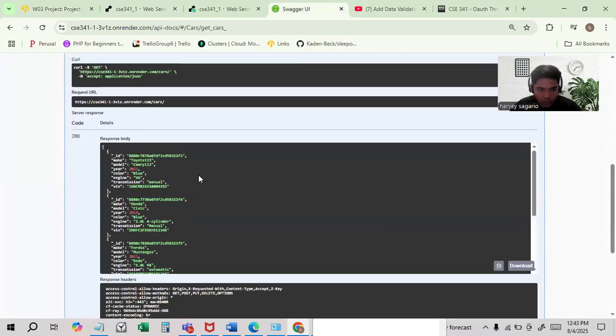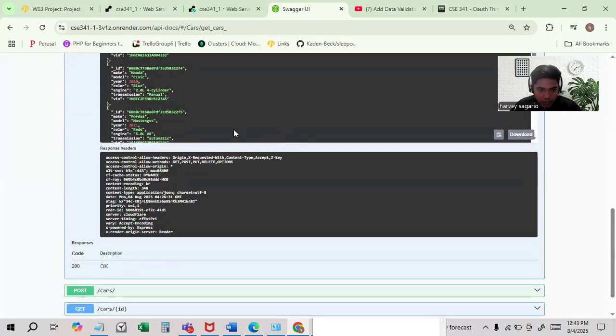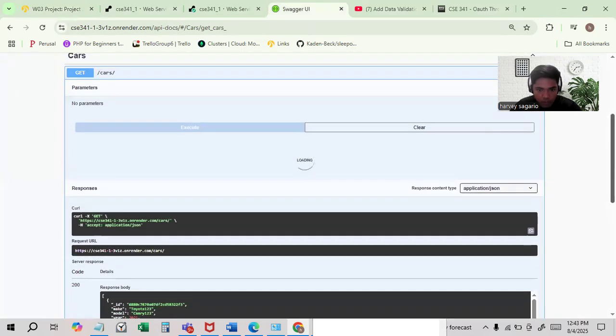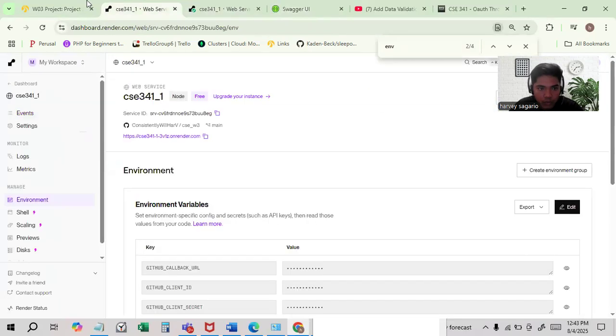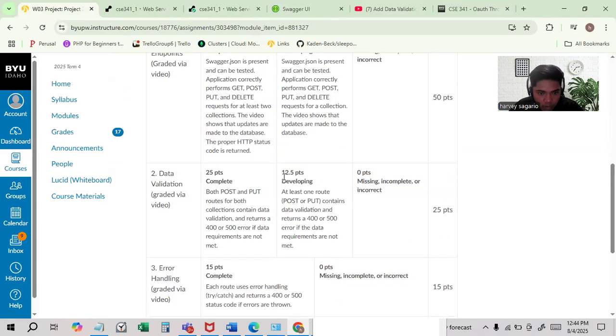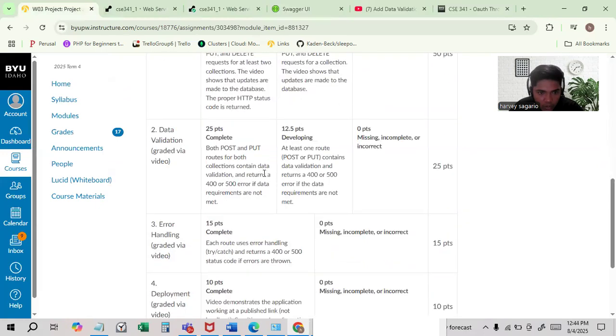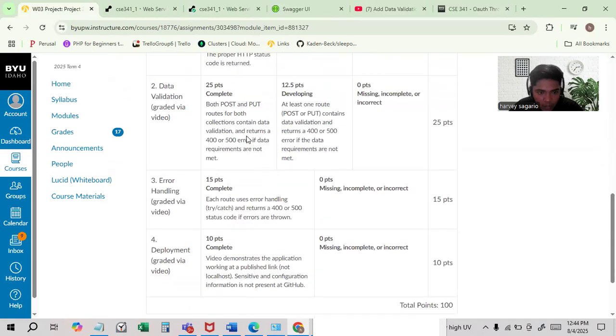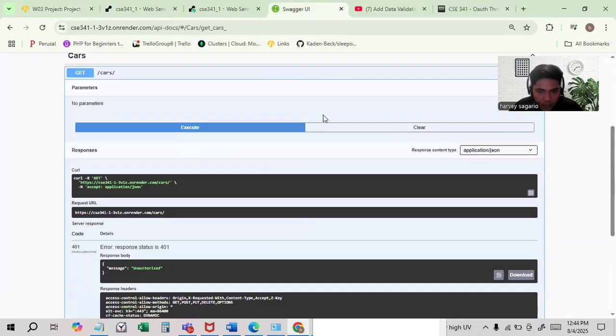I created my own database, which is this one on MongoDB. Okay, that's taking too much time. And after that one, both post, put, and route collection contains data validation and returns validation. Okay, 500 if data are not met. Okay, so data validation. Let's go on that data validation.